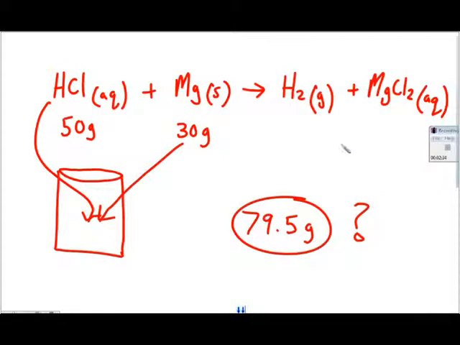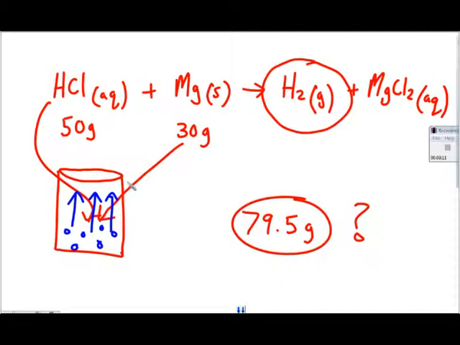What happened? Well, if we mix together 50 grams of one material and 30 grams of another, that's 80 grams of stuff. We should end up with 80 grams of stuff as well. We didn't. We ended up a little bit less, 79.5. The question is, why? What happened? And so what it comes down to is we produced a gas, a very light gas. This gas, hydrogen gas, is the least dense of all the gases on Earth. So as we had little bubbles of H2, hydrogen gas forming, those bubbles are so light that they rose to the surface, and when they popped, all this hydrogen gas left and entered the atmosphere.